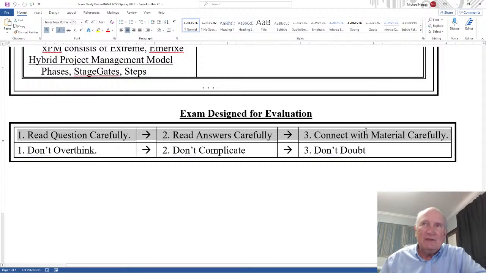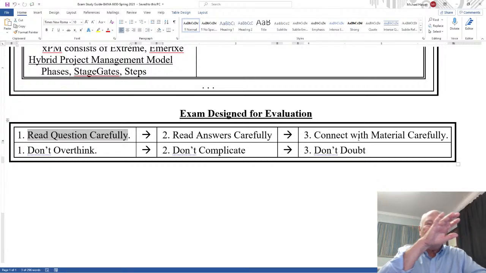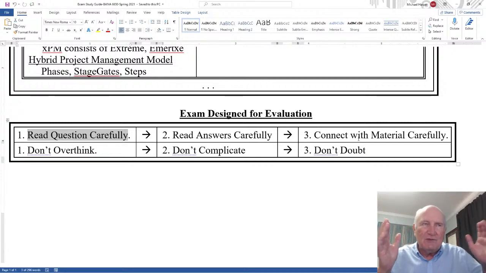The first row is the do's. The second is the don'ts. First of all, read the question carefully. A mistake people make, and I've made the same mistake, is you start reading the first question, you see a topic, you think you know what the question is, and you answer it incorrectly. Because it starts with a topic, but then asks something very specific. Read the whole question carefully to know what's being asked.